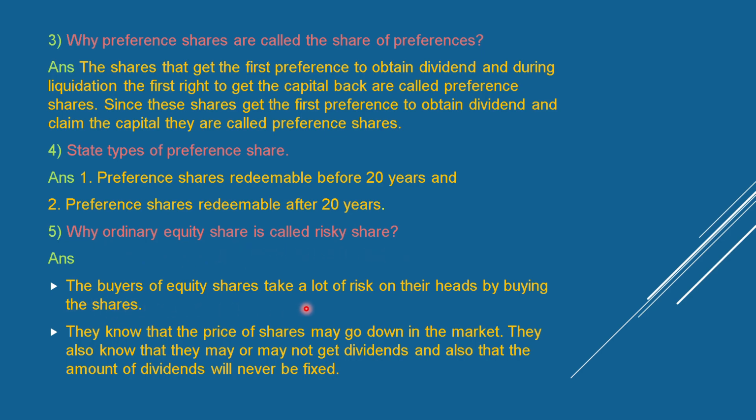The buyers of equity shares take a lot of risk on their heads by buying the shares. They know that the price of shares may go down in the market. They also know that they may or may not get dividends, and that the amount of dividends will never be fixed.